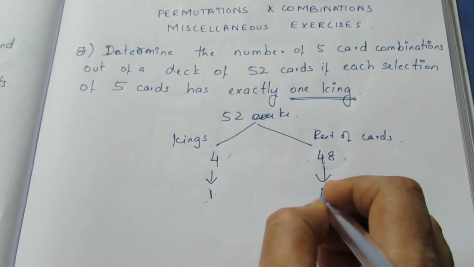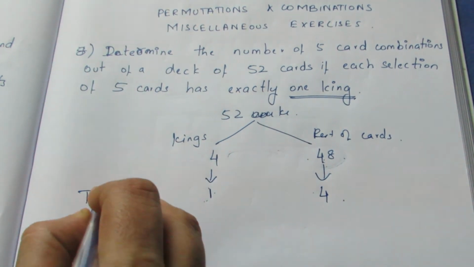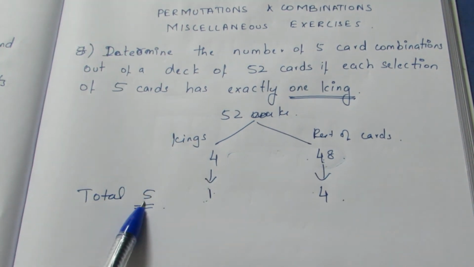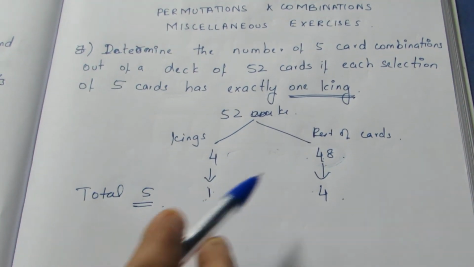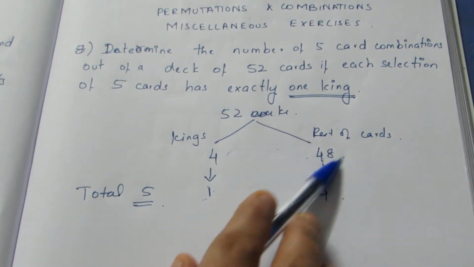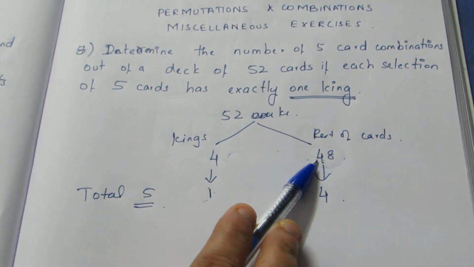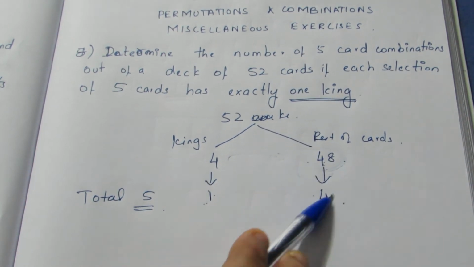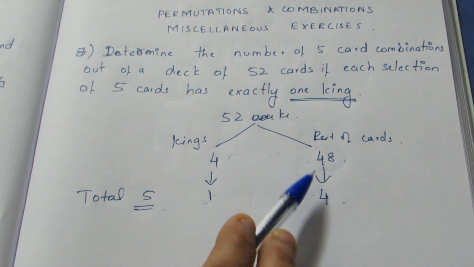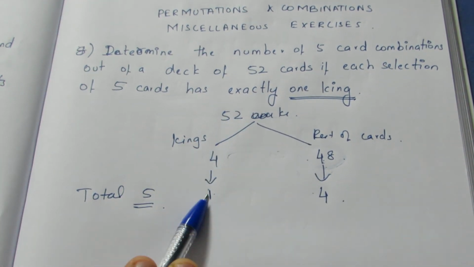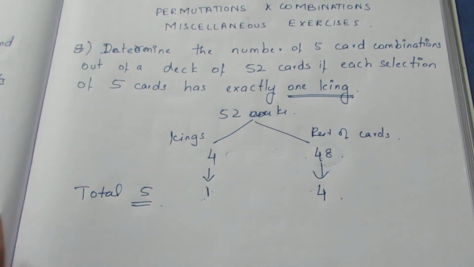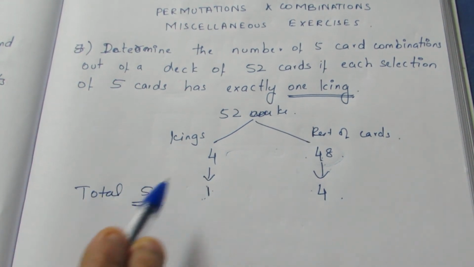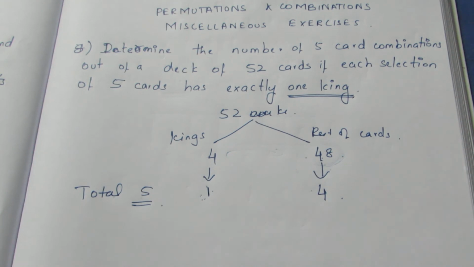The total number of cards to be chosen is 5. As I have selected 1 king, I need to select the rest 4 cards from the 48 cards. We can't mix the remaining kings over here. If I mix the balance kings, I will have a possibility of selecting another king, as it is only 1 king I have already selected. So remove the kings from the pack and from 48 select 4 cards. So in total we will have 5 cards with exactly 1 king in it.